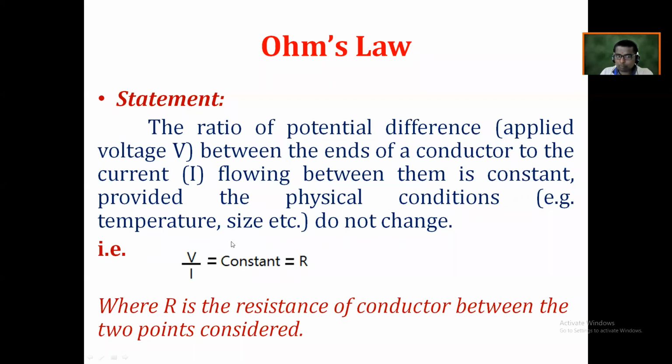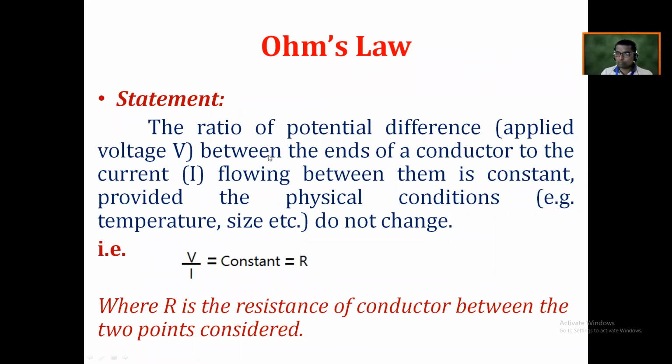But what is the meaning of that? Do not change means temperature, size. If you consider one fixed length of a conductor, one fixed area of cross section of a conductor, fixed temperature of a conductor, that time only this law is valid. It means we have to take care that the temperature should not be changed, length of the conductor should not be changed, area of cross section should not be changed. That time only V divided by I remains constant. This is the basic primary requirement for Ohm's law.